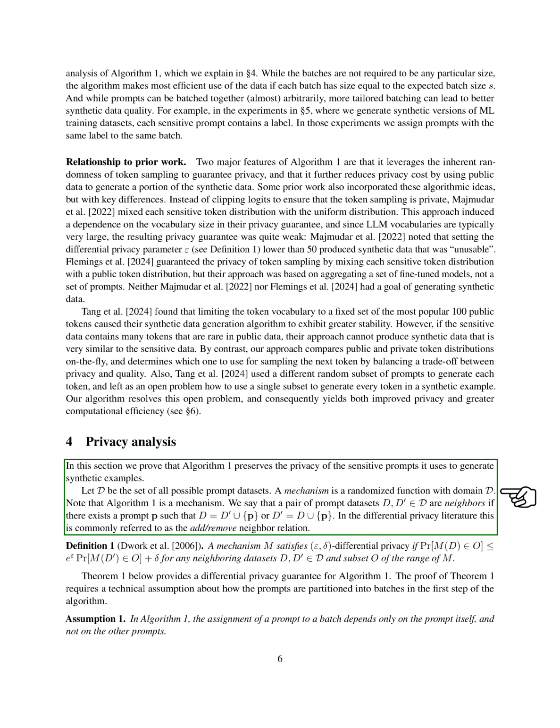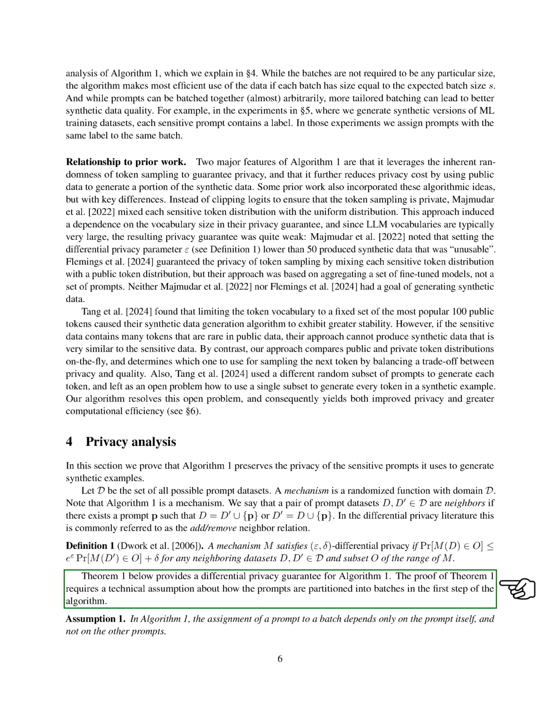Moving on to privacy analysis, we demonstrate that our algorithm maintains the privacy of sensitive prompts used for generating synthetic examples. We define a mechanism as a randomized function operating on prompt datasets. Two prompt datasets are considered neighbors if they differ by only one prompt. Our algorithm ensures epsilon, delta, differential privacy by controlling the probability of outcomes for neighboring datasets.